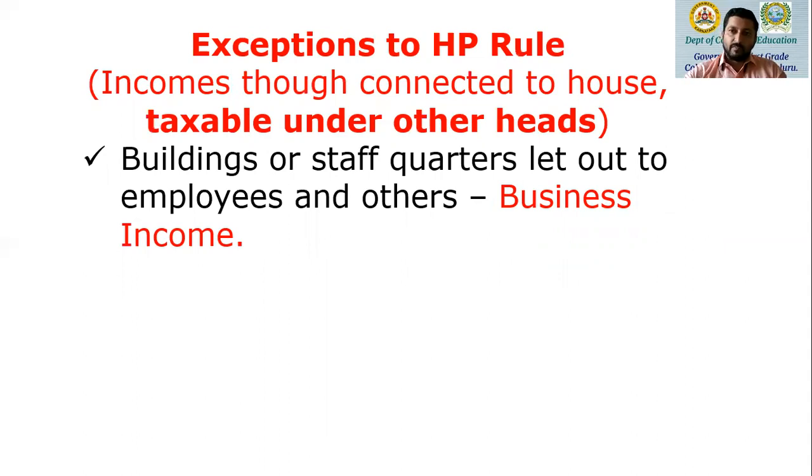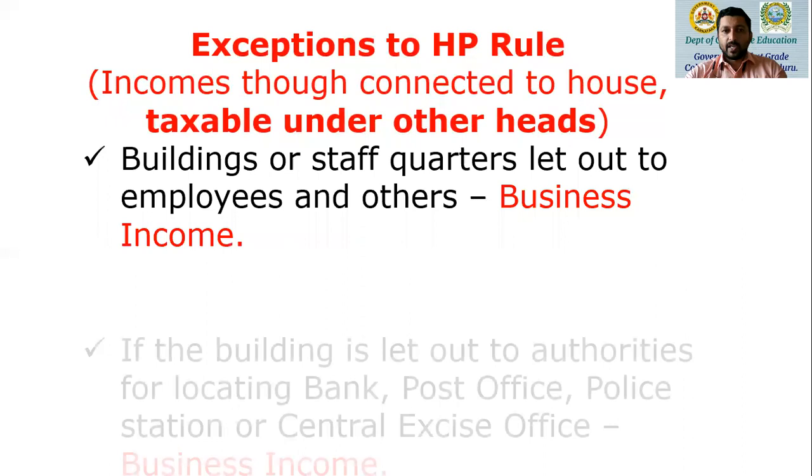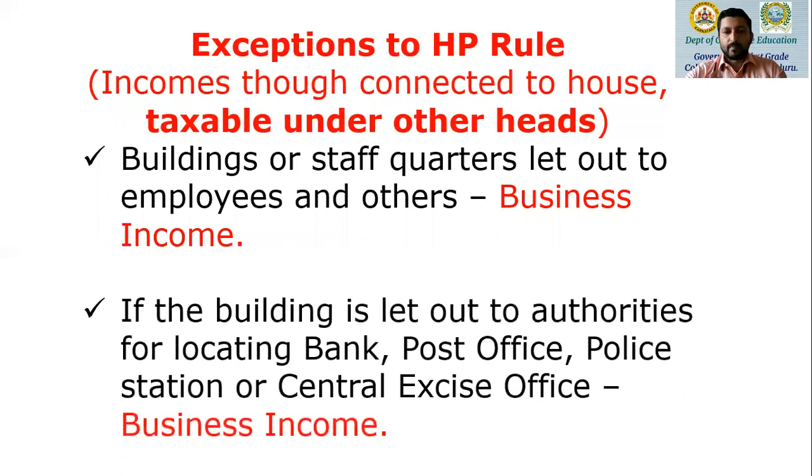Instead of the employees traveling from far off places in the city each day, they are provided accommodation within the factory premises, where their entire productivity is retained and utilized in the factory. So if there is any deduction in the salary of such employees just because they are given staff quarters, that income will be treated as business income and not as house property income.